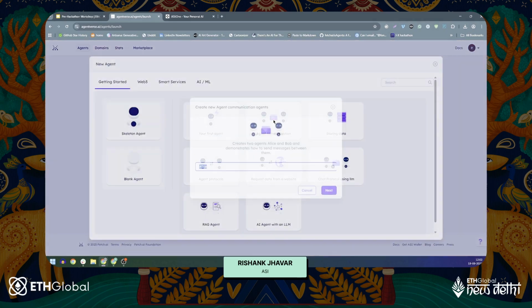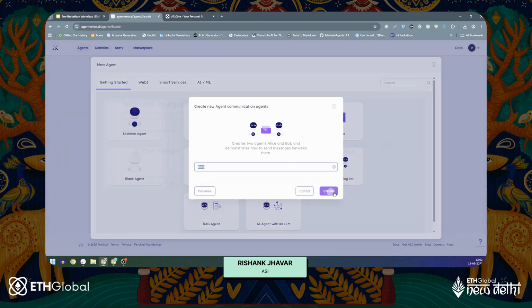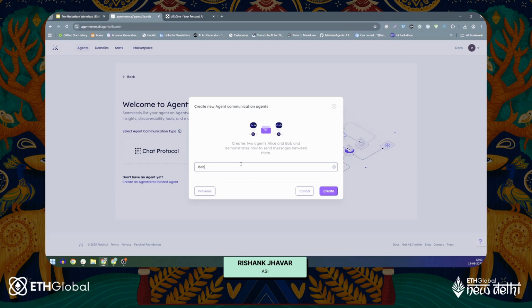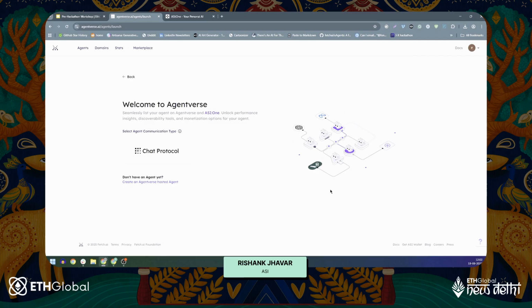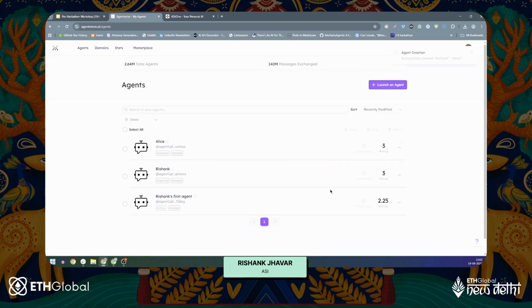I'll click on agent communication. It will create two agents, Alice and Bob, and demonstrate how to send messages between them. So I'll type my name here first, and then I'll interact with Alice. I have just created an agent, and you can see that there are two agents here.